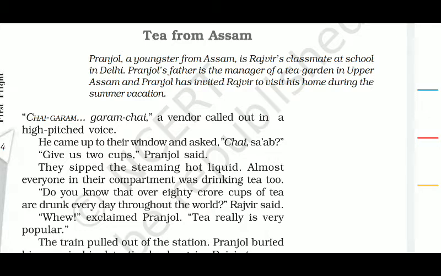Dear students, today I am going to discuss with you a chapter from your NCERT textbook, Tea from Assam. This is the third part of the chapter Glimpses of India. The Glimpses of India chapter tries to give a brief exposure of different parts of our India, and it tries to make our students know about the diversity that our great Indian culture has.